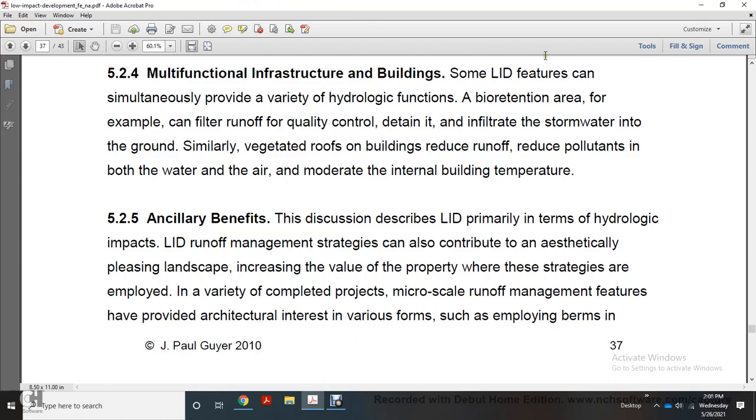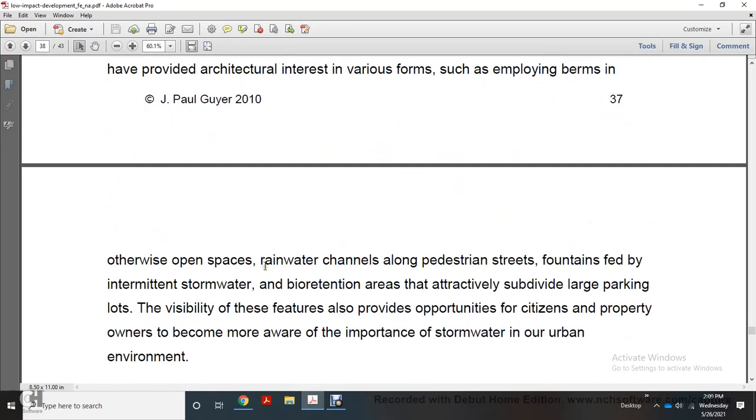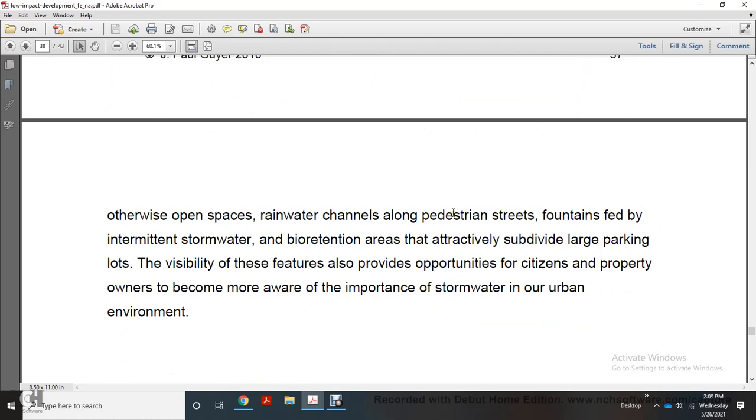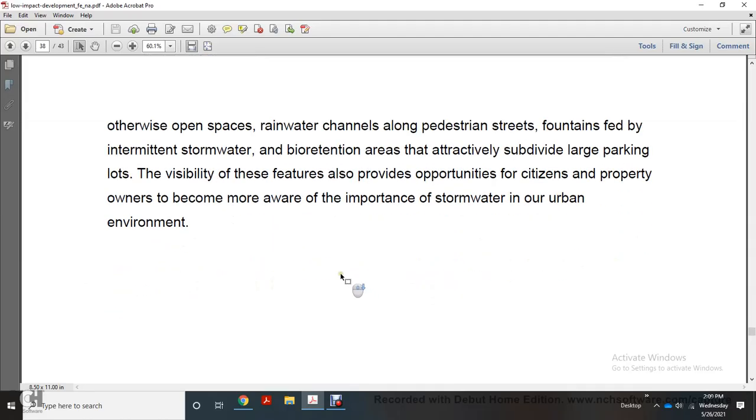This discussion describes low impact development primarily in terms of hydraulic function, but low impact development runoff management strategies also contribute aesthetically. Planted landscapes increase the value of the property where the strategies are employed. In a variety of complex projects, microscale runoff management features provide architectural interest in various forms, such as berms and open space rainwater channels along pedestrian streets, foundations, and intermittent stormwater bioretention areas that effectively subdivide large parking lots. Visible features also provide opportunities for citizens and property owners to become more aware of the importance of stormwater in the urban environment.